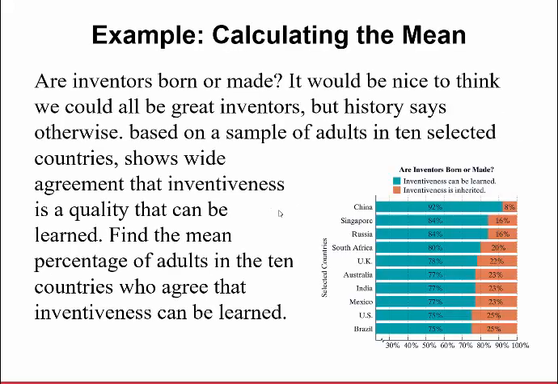All right, so the question is, are inventors born or made? It would be nice to think we could all be great inventors, but history says otherwise. Based on a sample of adults in 10 selected countries, there is wide agreement. The countries are China, Singapore, Russia, South Africa, UK, Australia, India, Mexico, US, and Brazil. They're asking people, can inventiveness be learned, or is it inherited? What we want to do is find the mean percentage of adults in the 10 countries who agree that inventiveness can be learned. So we want to find the mean of these 10 values here.